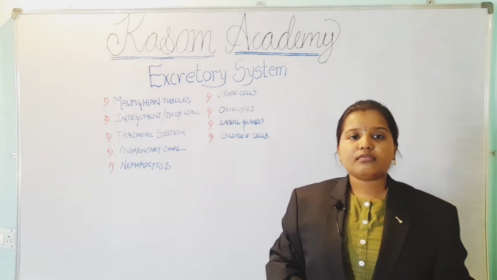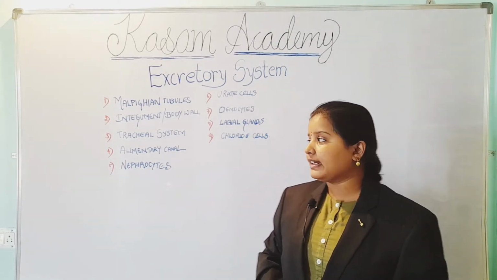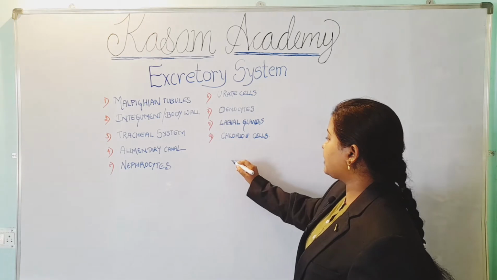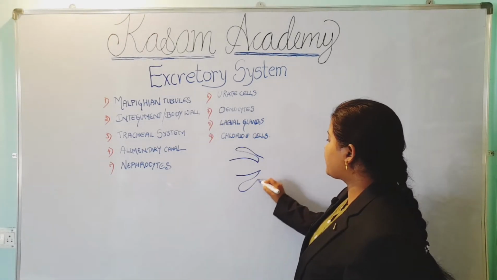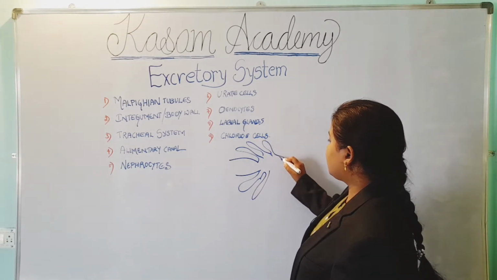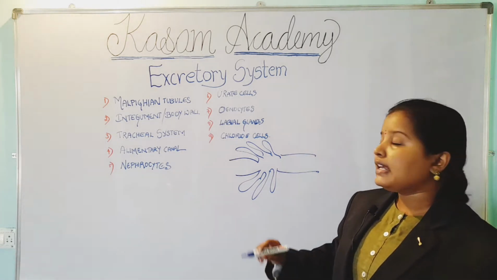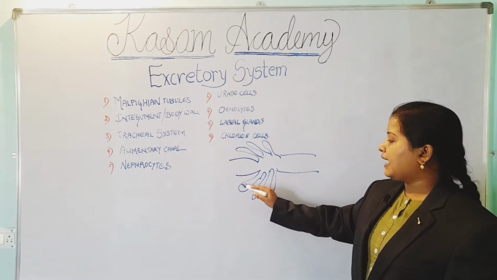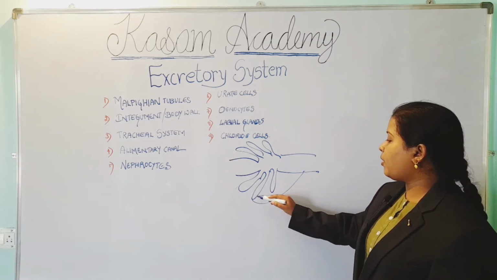In some insects, the Malpighian tubules are present between the midgut and hindgut. These are tubes which are open distally and closed at one side. In some insects, the ends of the Malpighian tubules get attached to the rectum of the hindgut.